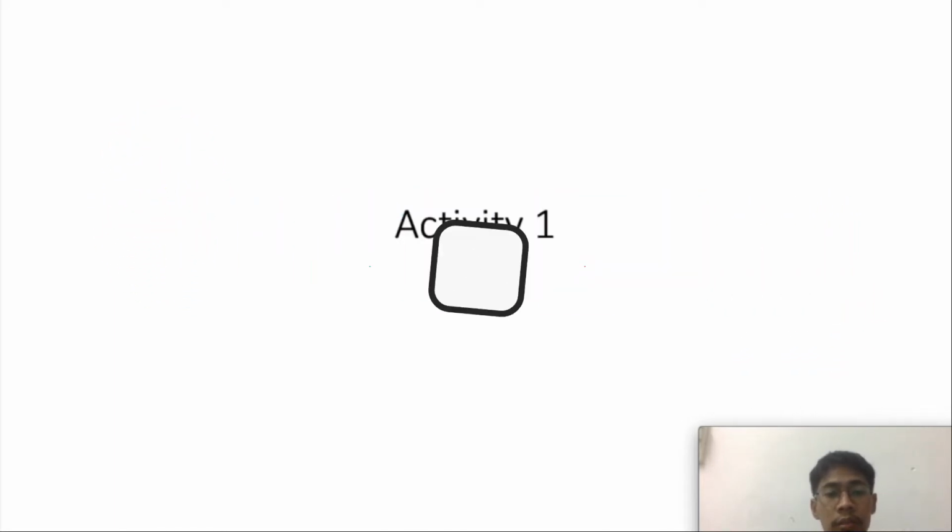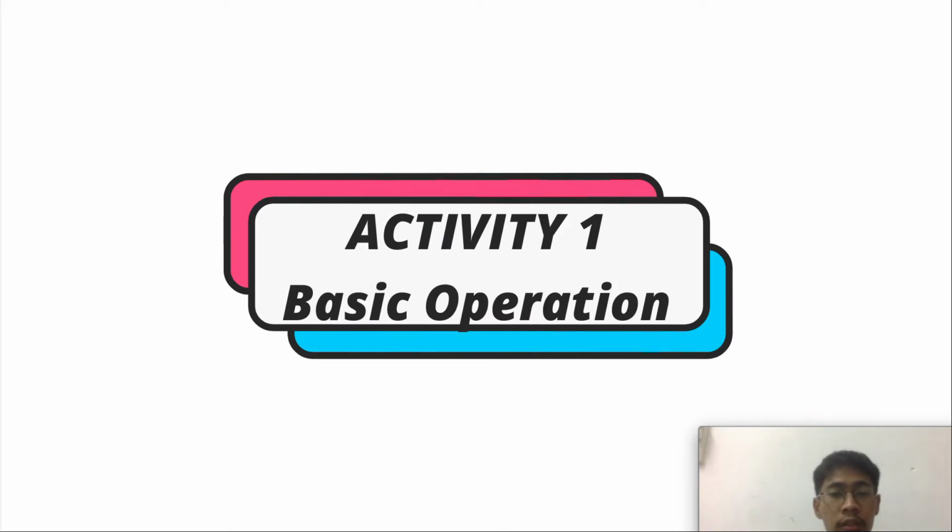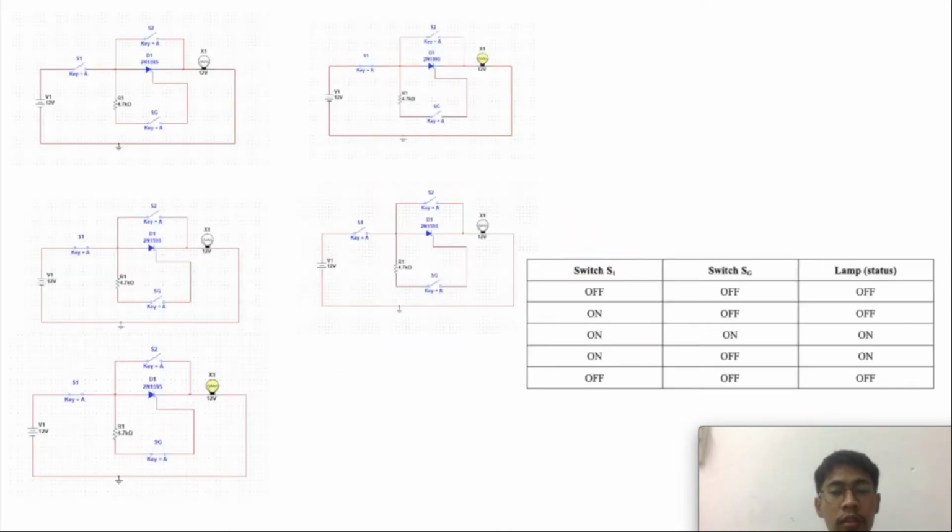I will present about Activity 1 for Exercise number 2. So this is the result for Activity 1. First, for Table 1.1, at first S1 and SG are set in off condition, so there is no current flow and the lamp will not light up.